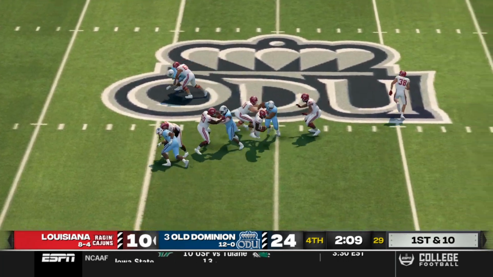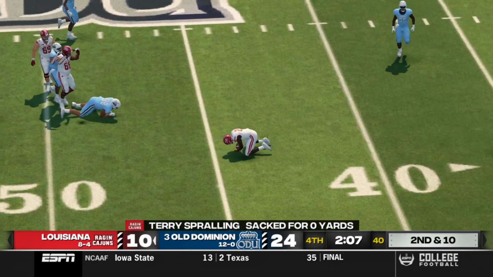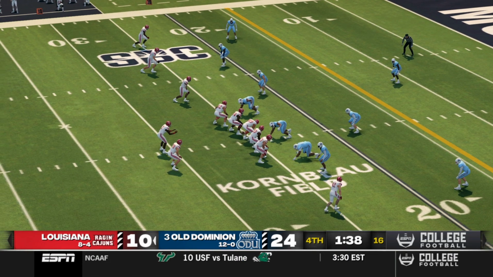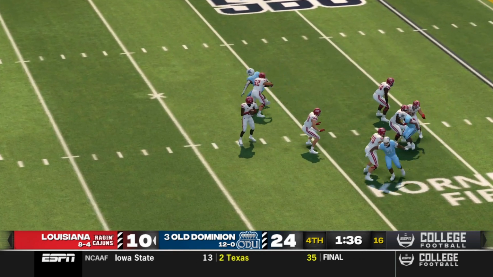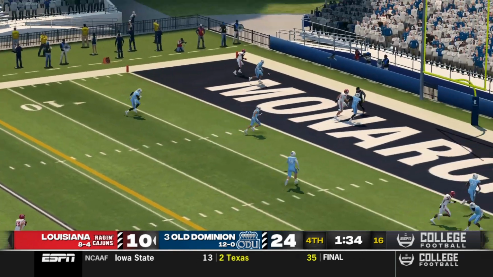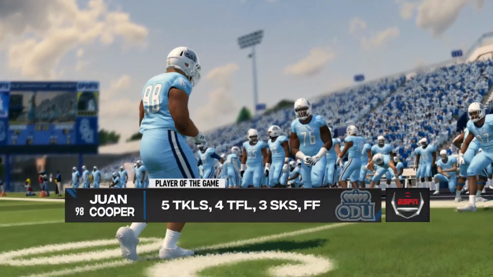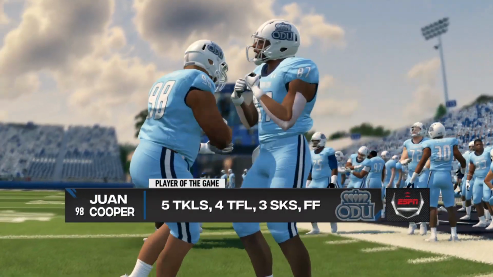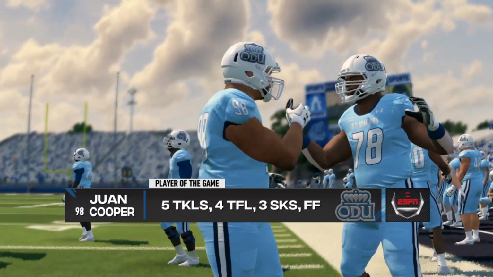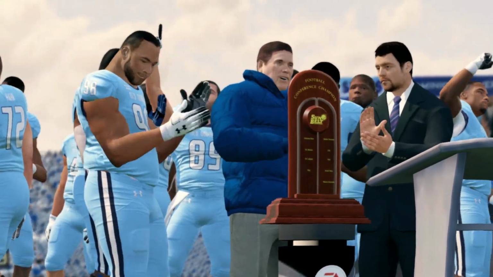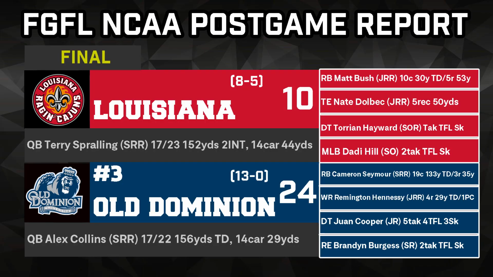So Sprawling, last chance to get it done, but look at this. Juan Cooper showing that he can reach behind and trip you up still, too. Not just a big man. Here's a big throw to the end zone for Sprawling, and that one intercepted. As Juan Cooper comes away with player of the game, 3 sacks and a forced fumble, 4 TFLs, 5 total tackles. The Sun Belt title belongs to Old Dominion, and they have clinched their spot in the college football playoff